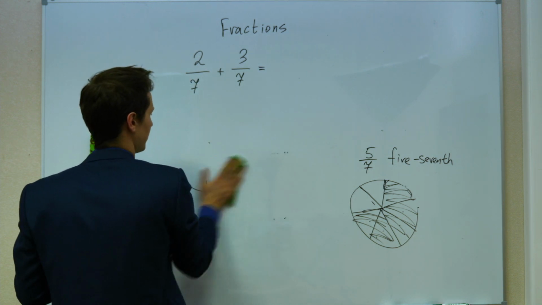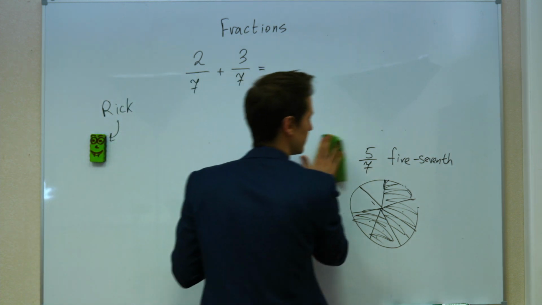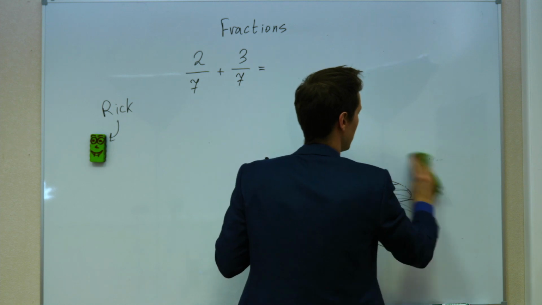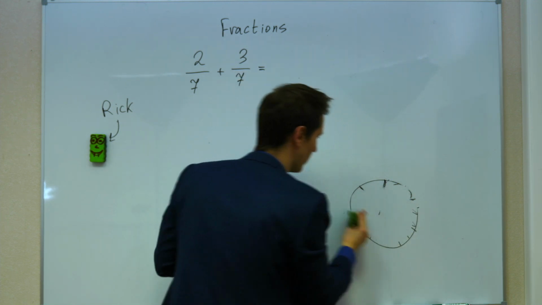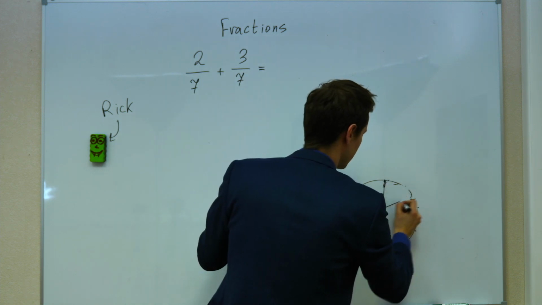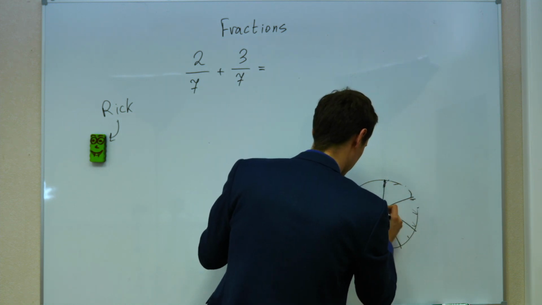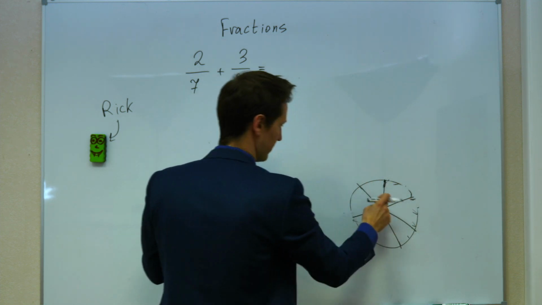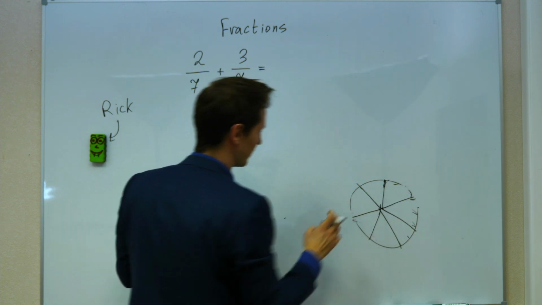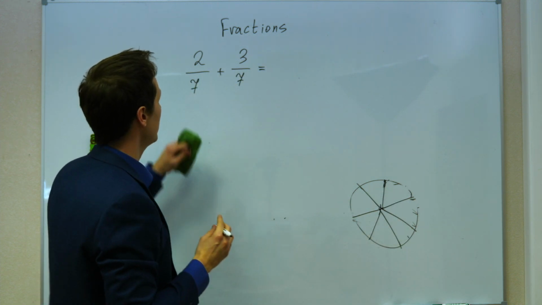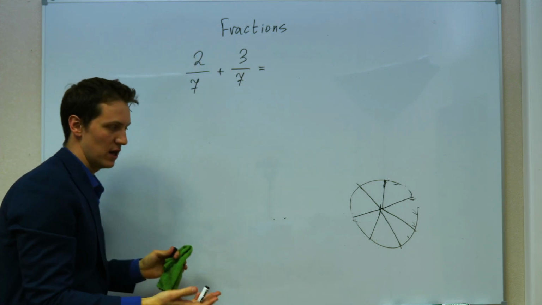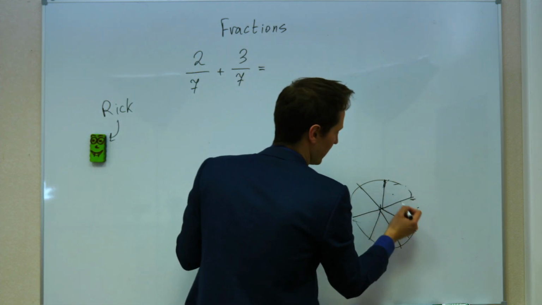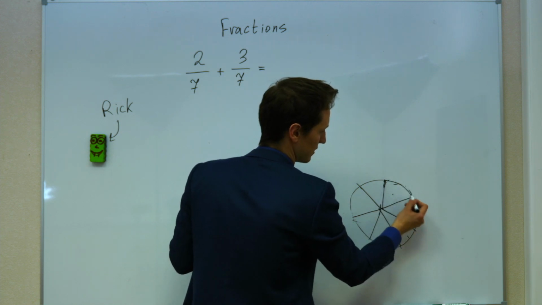Delete all these pictures from the whiteboard so that they are not diverting your attention. So what we have here is 7 pieces. I have to draw them again. That's 7 pieces. 1, 2, 3, 4, 5, 6, 7, right? And we have to add 2/7 and 3/7. How much are we going to get? 2/7 is 2 pieces out of 7. So these are 2/7.